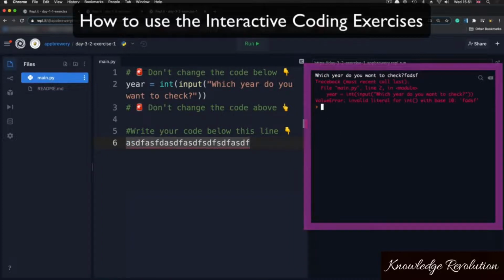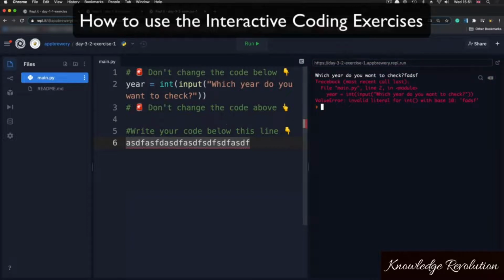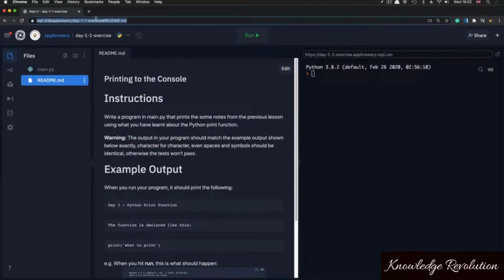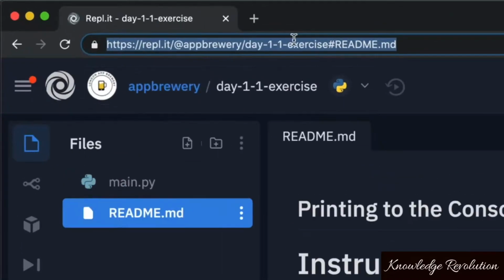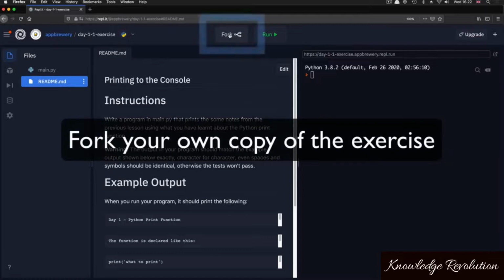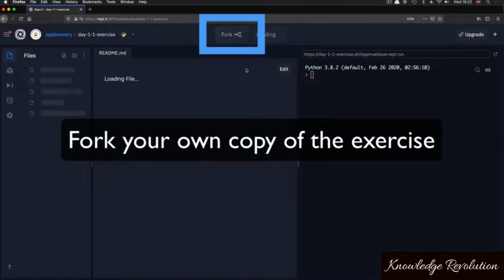And it's through a lot of these exercises that you're going to level up and you're going to become a better coder. So in order to enroll, head over to this URL. And if you don't want to type it in, you can head over to the course resources and you'll be able to get a direct link there. And the first thing I want you to do is to go ahead and click on the fork button.